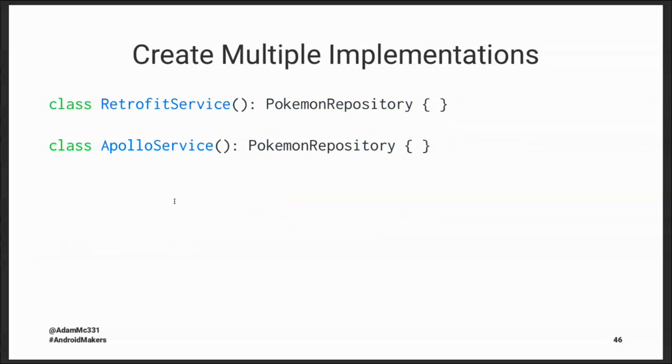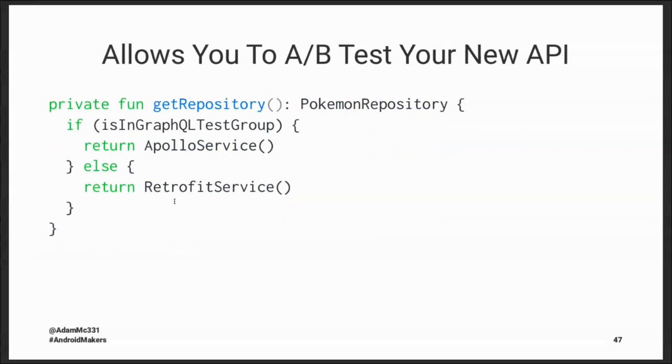We can create a Retrofit service that is going to talk to our REST APIs, and an Apollo service that's going to talk to a GraphQL API for the Pokemon data. But each one has to abide by the contract that we've defined. And a benefit of this, beyond just being able to easily swap things out, is that we can now A/B test our new API if we want. We could say if they're in the test group for the GraphQL API, return the Apollo service. Otherwise, return the Retrofit service.